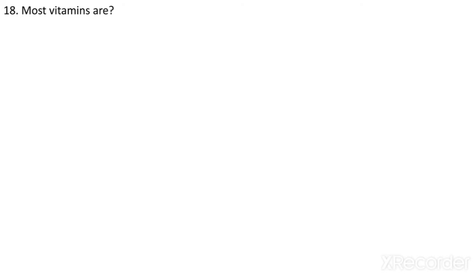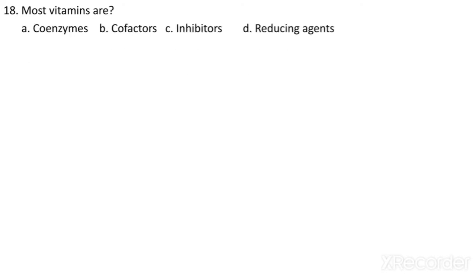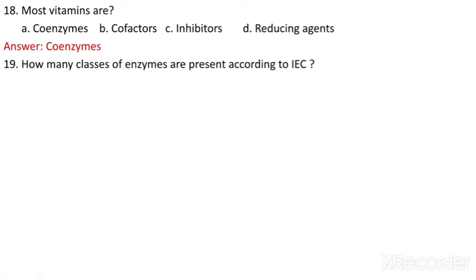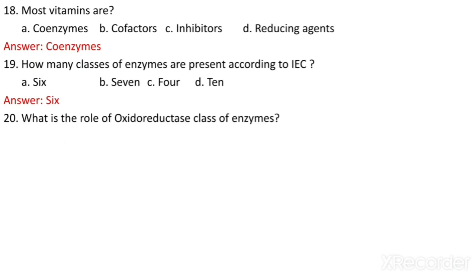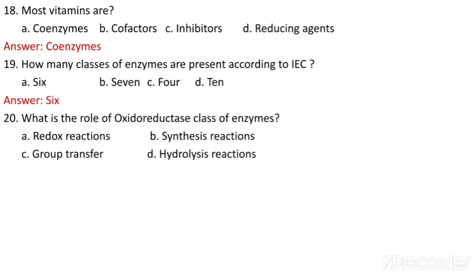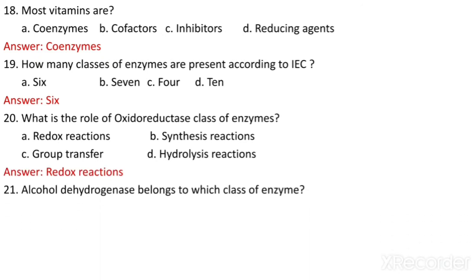Most vitamins are what? Coenzymes, cofactors, inhibitors, reducing agents. So they are coenzymes. How many classes of enzymes are present according to IEC? 6, 7, 4, 10. So 6 classes are there. What is the role of the oxidoreductase class of enzymes? Redox reactions, synthesis reactions, group transfer, hydrolysis reaction. So answer is redox reactions.